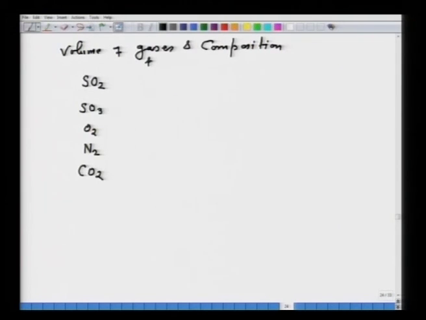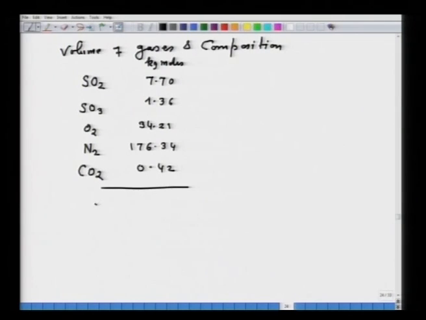So, here that are in kg moles, 7.70, 1.36, 34.21, 176.34 and 0.42. This total makes 220.03.